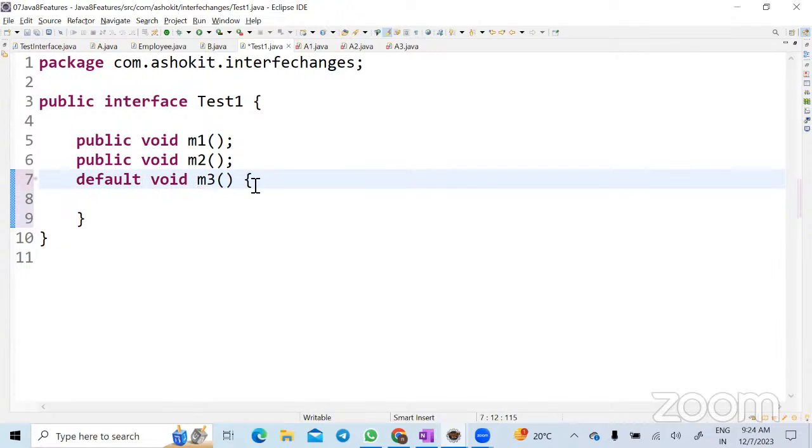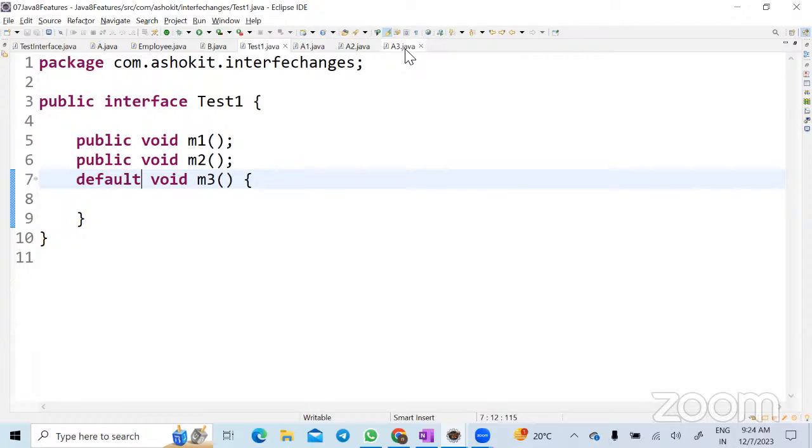So whenever I write a default method, am I getting a compilation error in all these 3 classes? No. So in the existing interface also, can you write a new default method? Yes, from Java 8 onwards, in an existing interface, I'm able to write a default method.